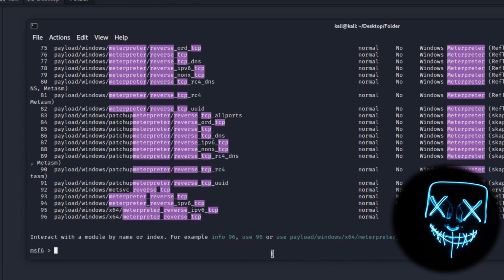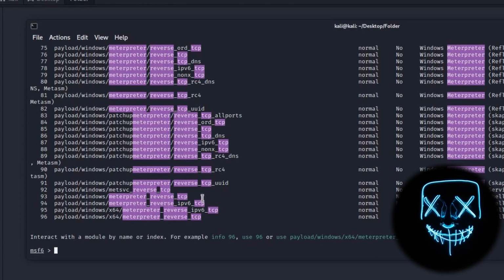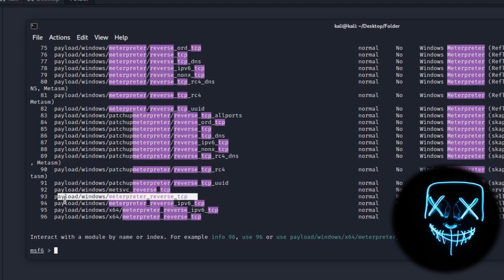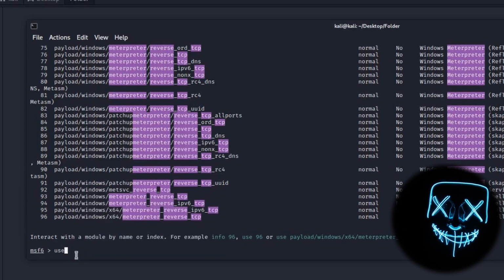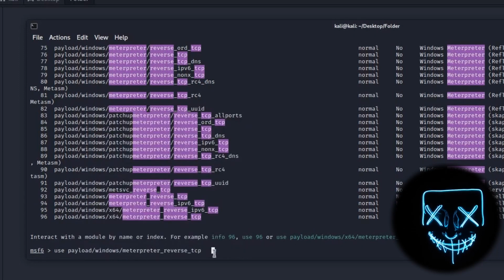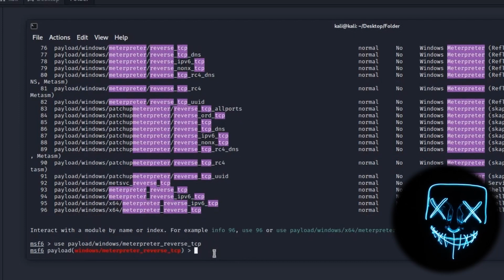To use this module, we will just type use and the name of the module. Let's copy the name, use, and then paste. Now we are using this module.